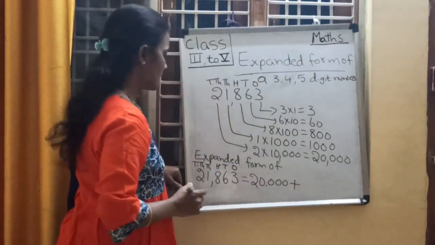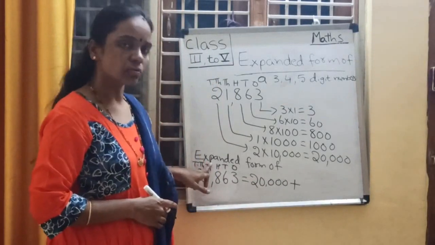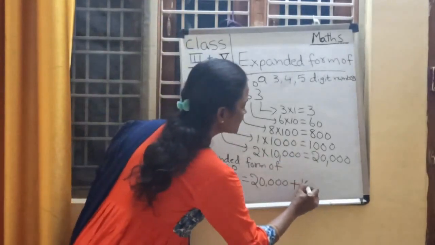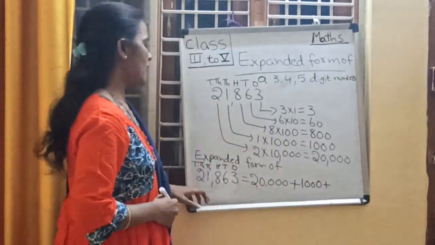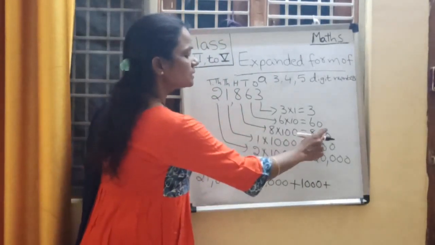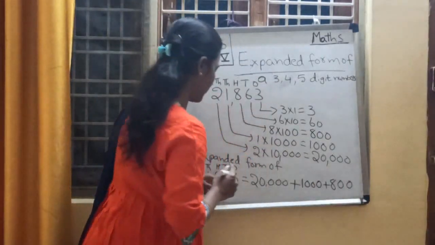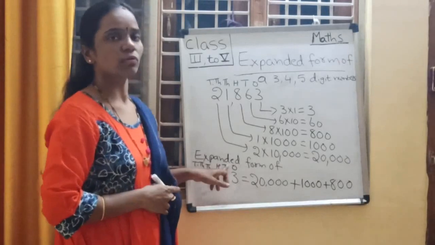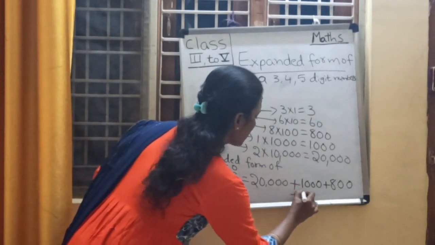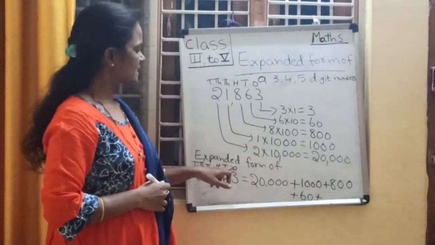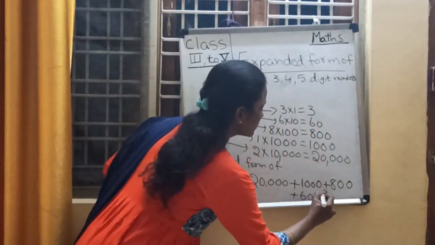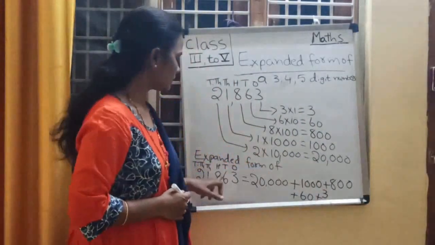20,000 plus. Next, 1 is in thousands place. So 1's place value is 1 into 1,000. 1,000 is the place value of 1. Plus, 8 is in hundreds place. What is the place value of 8? 8 into 100. 800 is the place value of 8. Next, 6 is in tens place. What is the place value of 6? 6 into 10, 60 is the place value of 6. Next, 3 is in ones place. What is the place value of 3? 3 ones are 3. So this is the expanded form of this number.